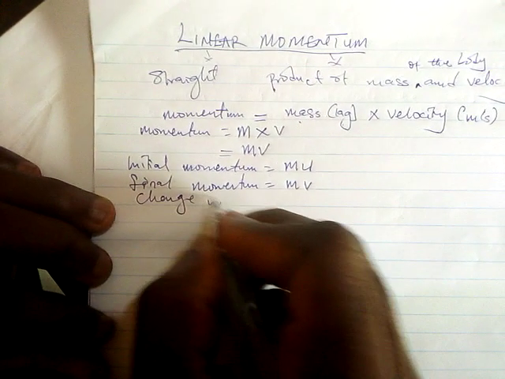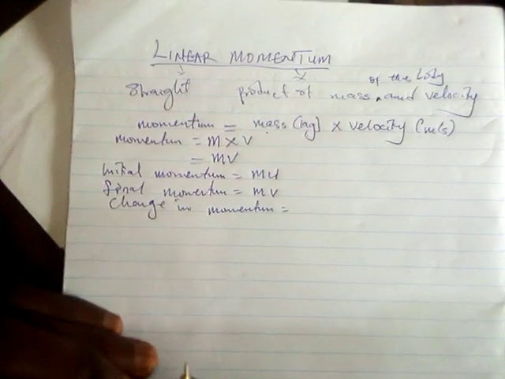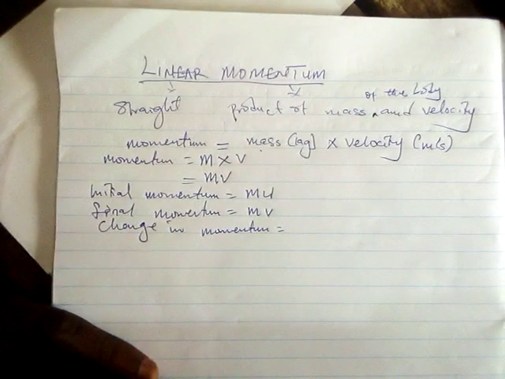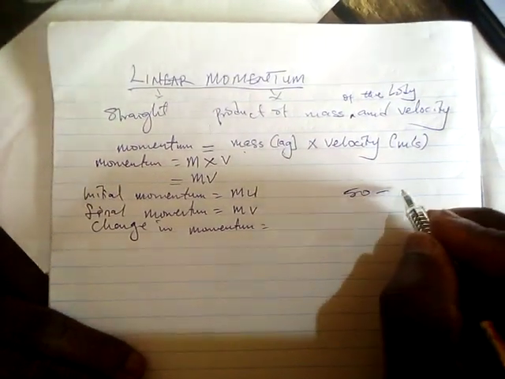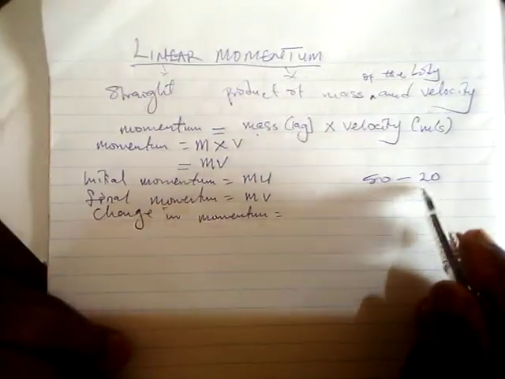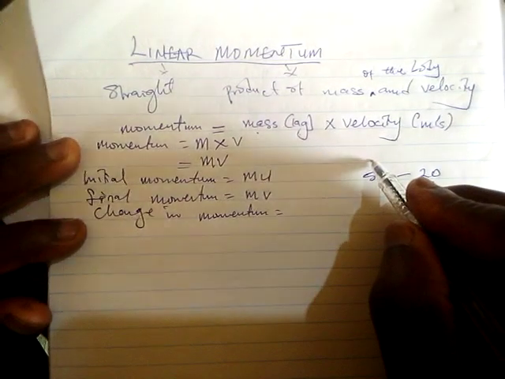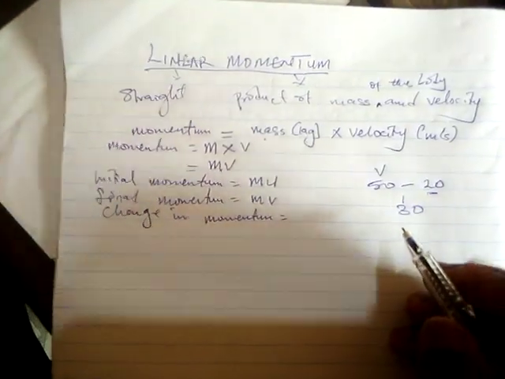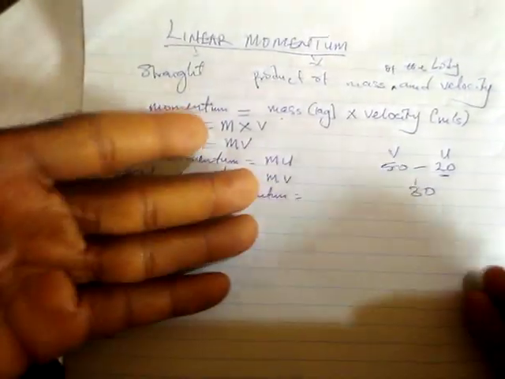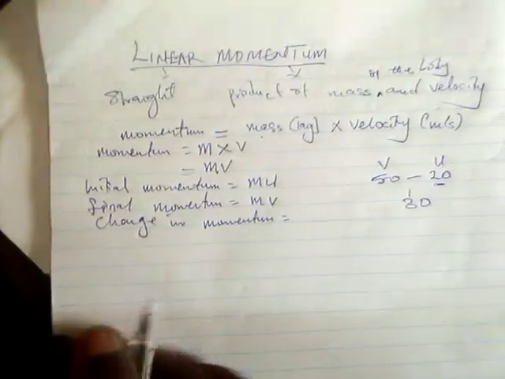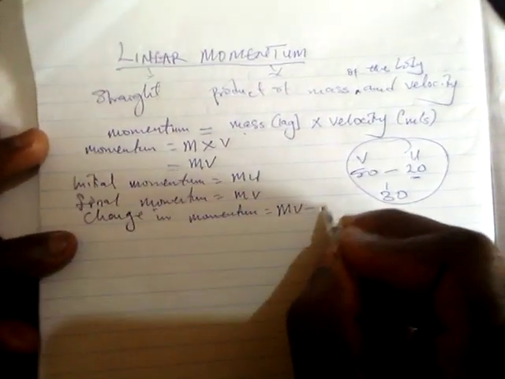Now when you say change in momentum, what does it mean? It's just like you go to buy ice cream of 20 naira and you go with 15 naira, and on getting there you give them 15 naira, and then they subtract the value of what you are buying, which is 20 naira. Now your change therefore will be 30 naira. It's as simple as that. So let's signify that this 15 naira is the final velocity, which is the end of the transaction, and this 20 naira is the initial velocity, which is what actually kickstarts the transaction. So from that understanding, I can simply say that change in momentum is mv minus mu.